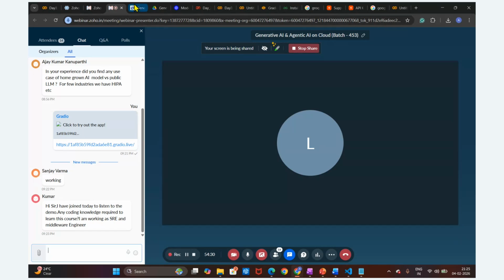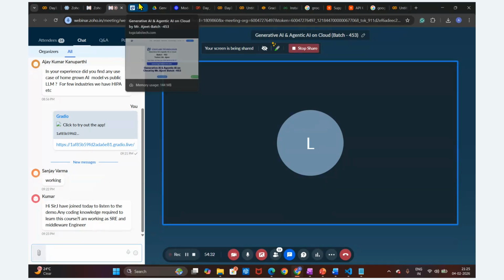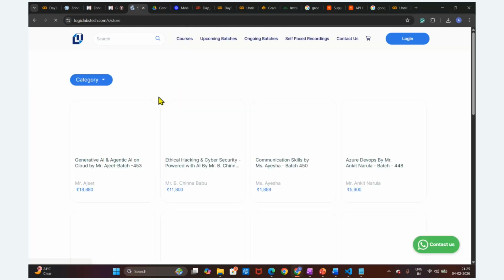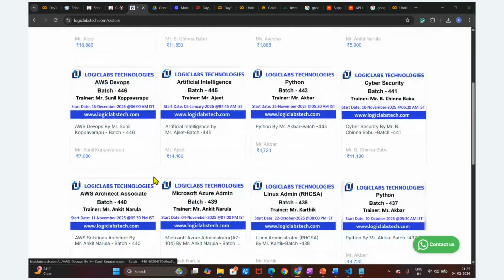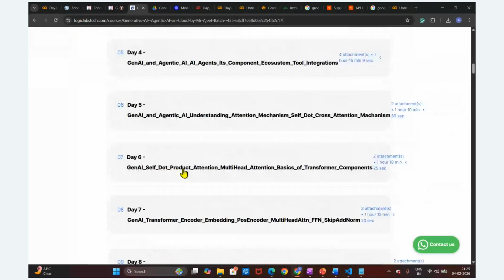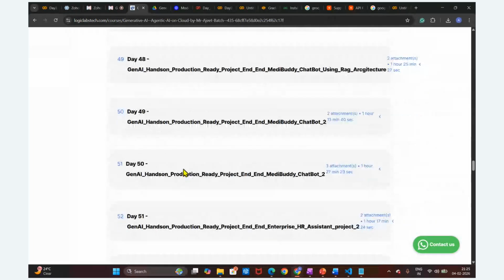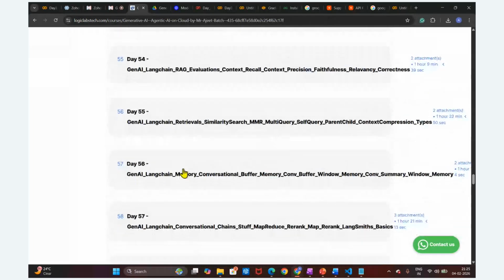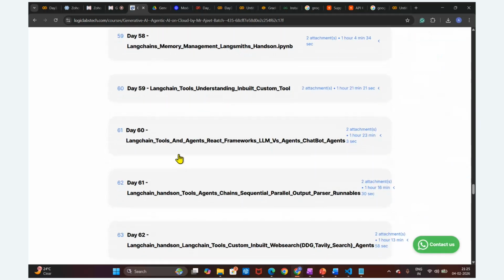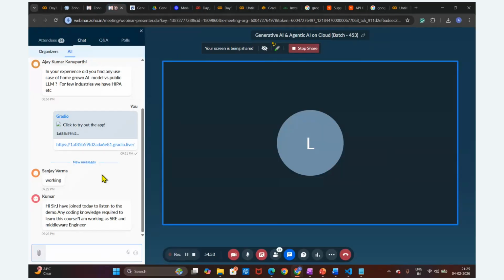Okay, great. And you can see here, I have already covered this previously in this batch for generative and agentic AI. This is the previous batch I have covered. You can see the syllabus, right? What syllabus I have covered here. It is completely hands-on practice. Generative AI will be there, agentic AI will be there, hands-on practice will be there, projects will be there, deployment will be there, cloud platform will be there.